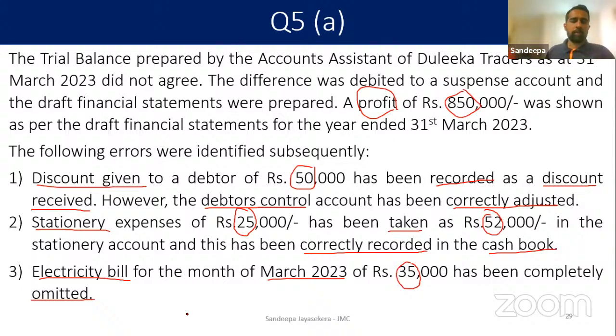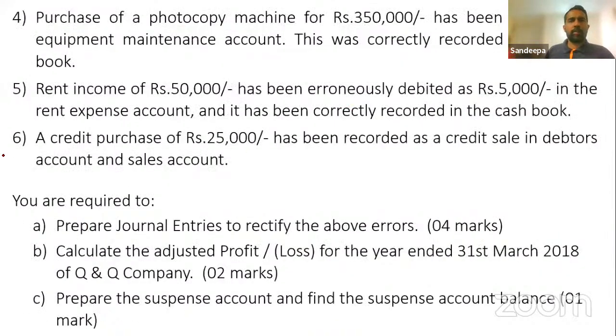Okay. Right. Look at the next one. Purchase of a photocopy machine for rupees 350,000 has been recorded in the equipment maintenance account. This was correctly recorded in the cash book. Right?